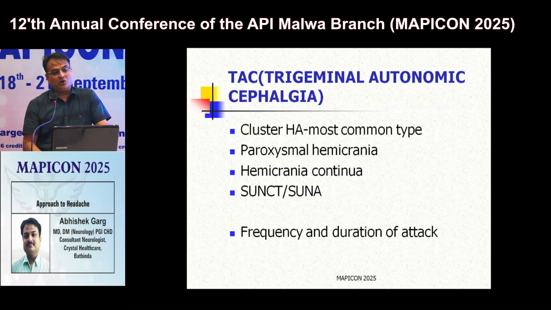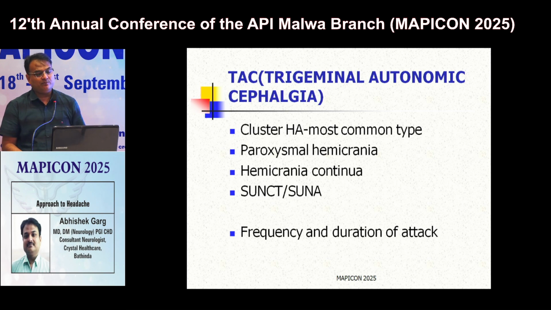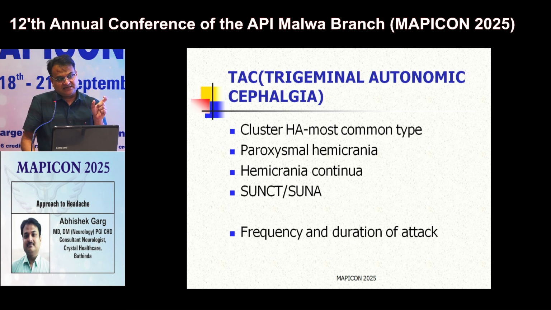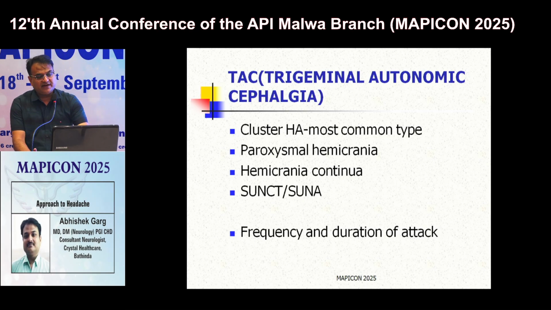What is trigeminal autonomic cephalgia? It is third important group of primary headache. When patient is having recurrent episodes of headache, and these headaches are associated with some autonomic features like lacrimation, redness of eye, nasal stuffiness, meiosis, sweating over face, these primary headaches are termed as trigeminal autonomic cephalgia. Depending upon frequency of attacks and duration of attack, these attacks are divided into 4 categories: cluster headache, paroxysmal hemicrania, hemicrania continua, and last variety is SUNCT and SUNA.